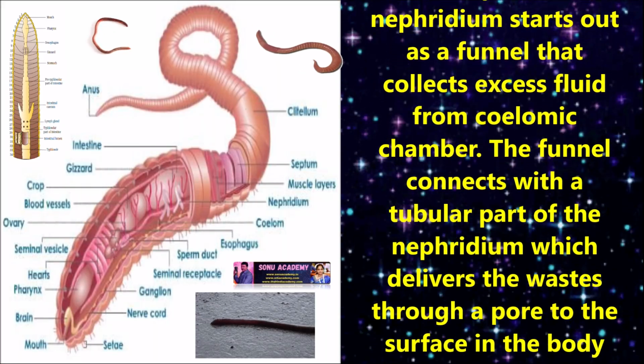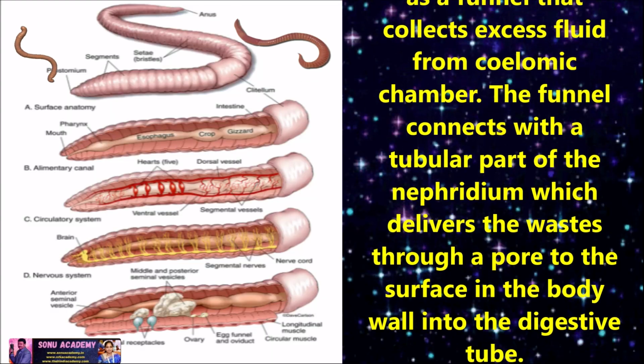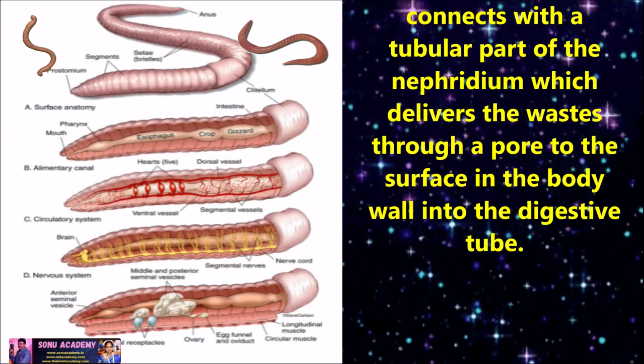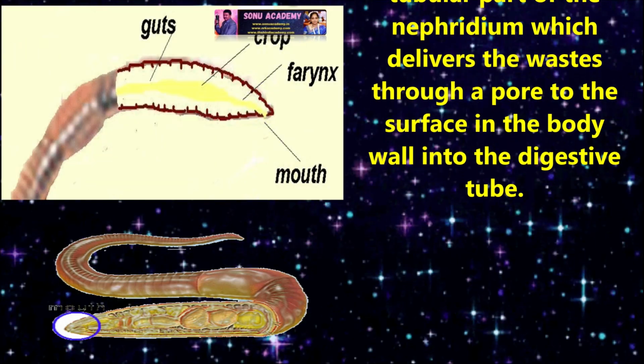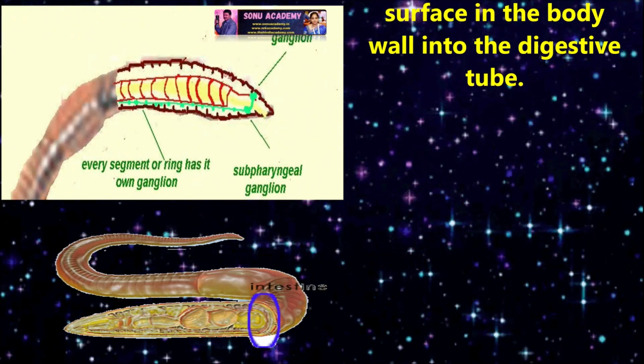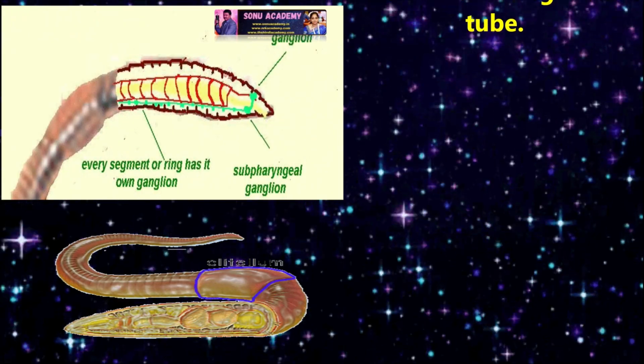A nephridium starts out as a funnel that collects excess fluid from the coelomic chamber. The funnel connects with a tubular part of the nephridium, which delivers the waste through a pore on the surface of the body wall or into the digestive tube.